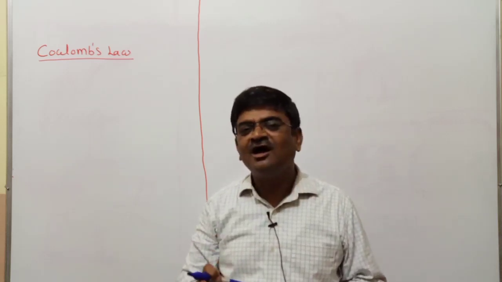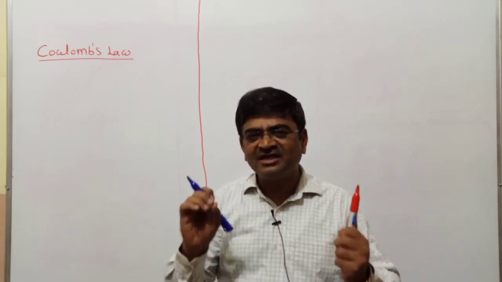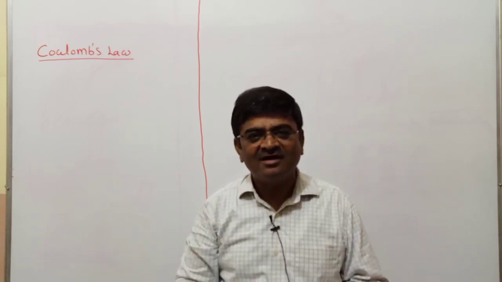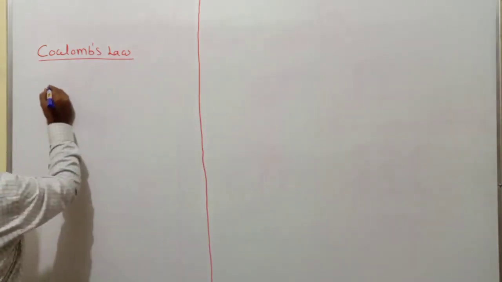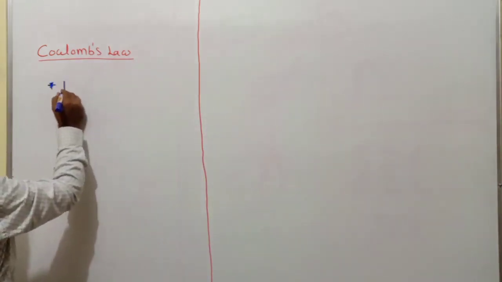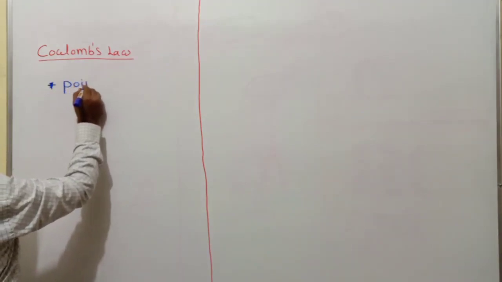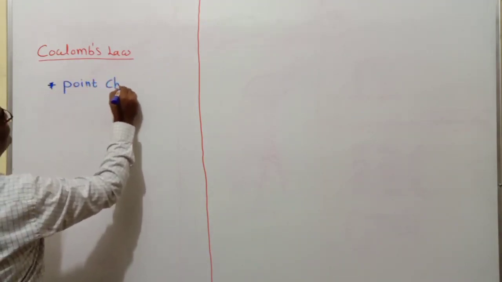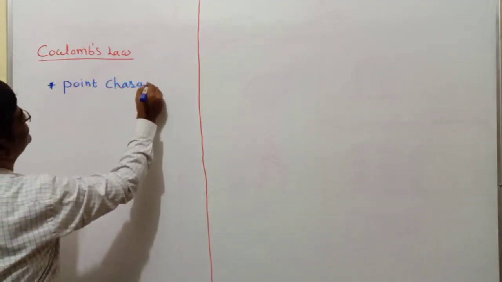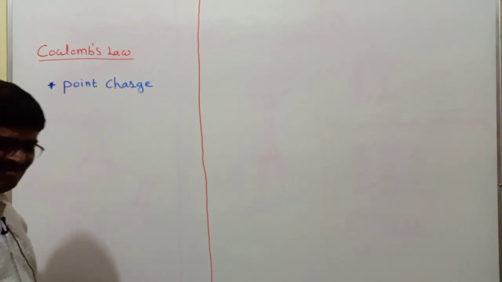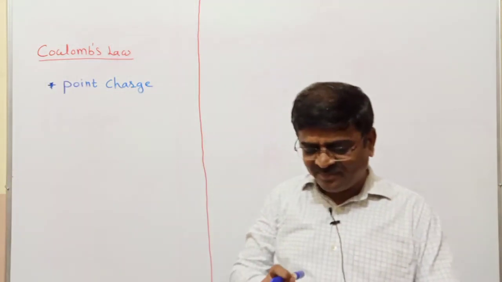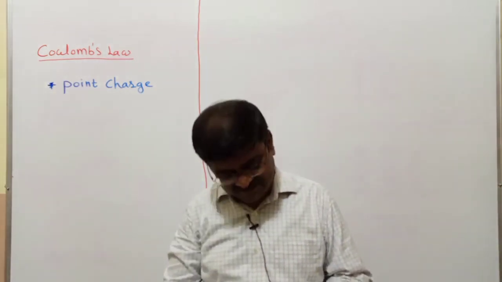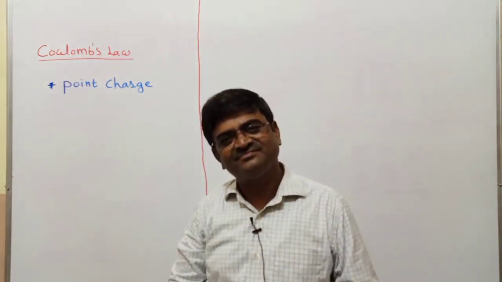This law is basically applicable for the charge which we call a point charge. Important thing. Most of us are always confused about what a point charge is.